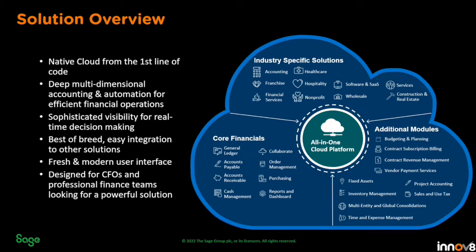So it might be a bit small to see, but we can see areas here. In the core financials, we've got things like the general ledger. People with Sage 200 would know that's the nominal, accounts payable, purchase ledger, accounts receivable, sales ledger. So we've got order management, purchasing in there, dashboards. But then we've also got some additional modules. There are some planning solutions in there that are coming across the UK, contract solutions, projects, fixed assets. We've got inventory management, and of course the big focus really on multi-entity and consolidations.